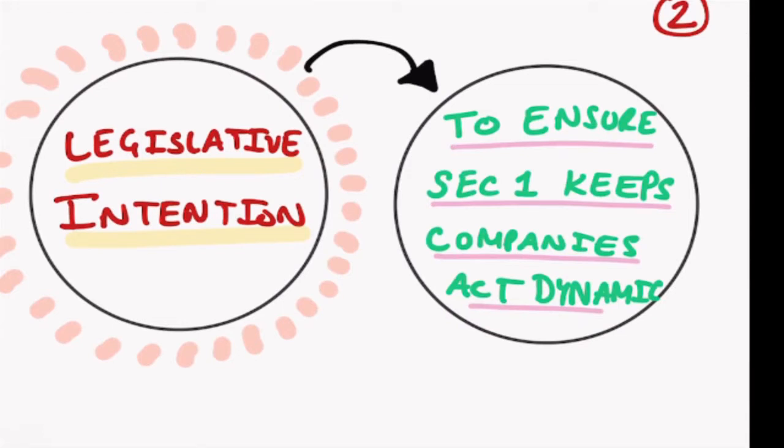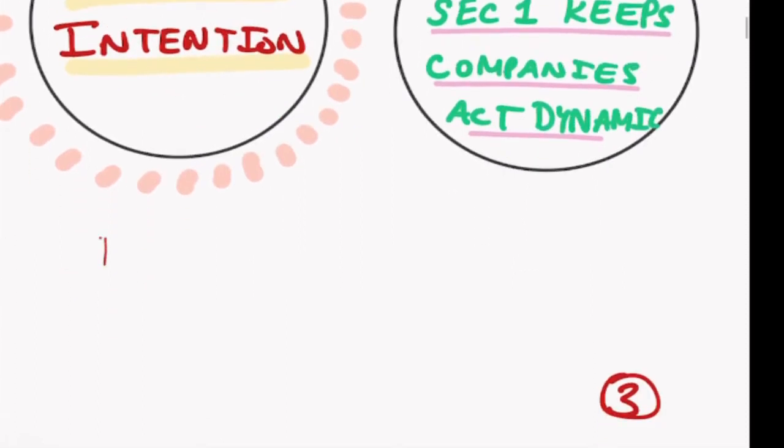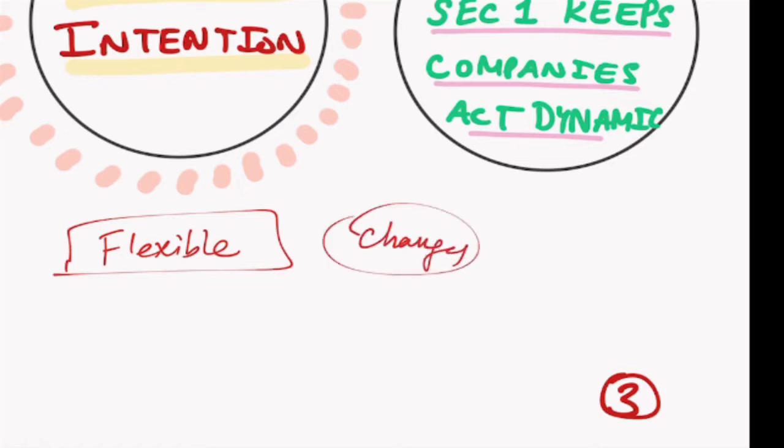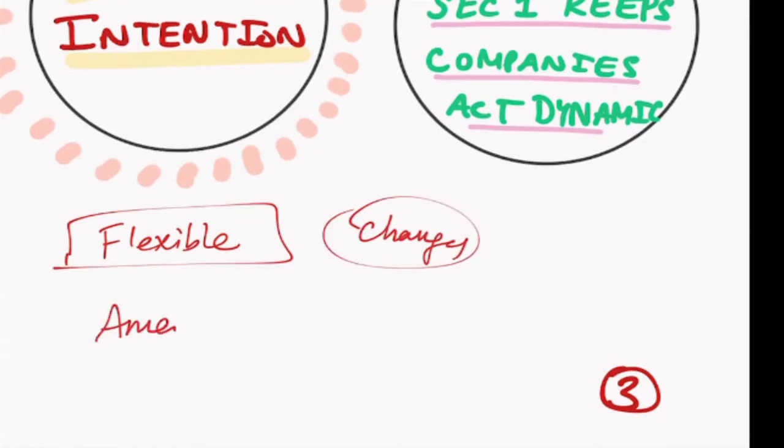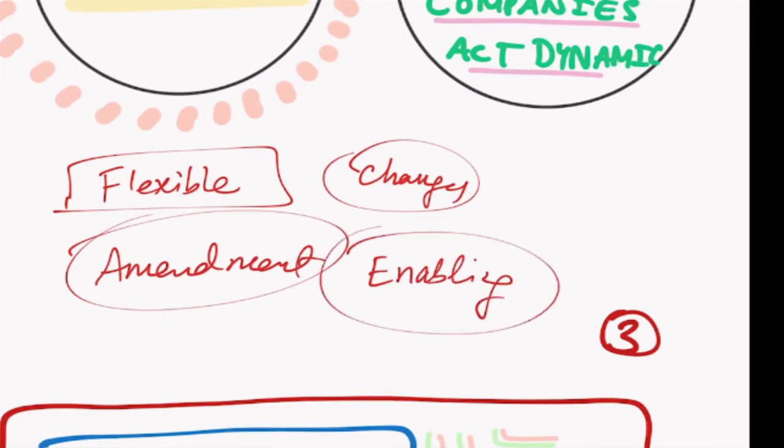To ensure that section 1 keeps the Companies Act 2013 very dynamic. What do you mean, dynamic? See, dynamic is also where we want flexibility. We should be able to make changes anytime. The amendment procedure should be easy. And for all this, we should have an enabling provision.